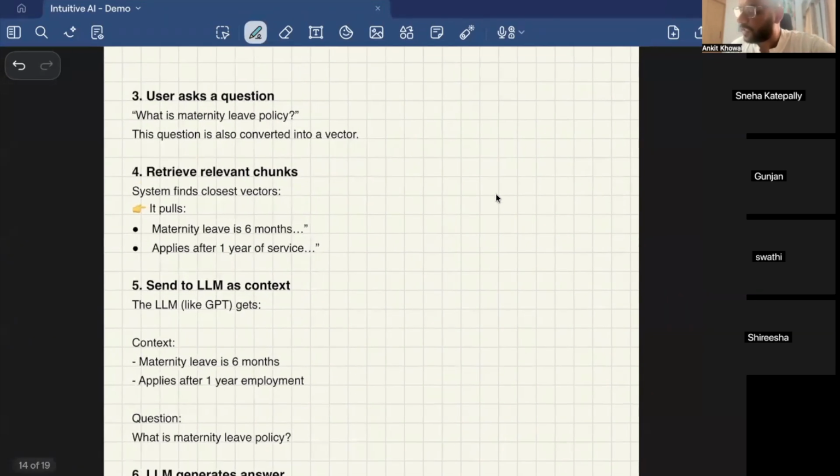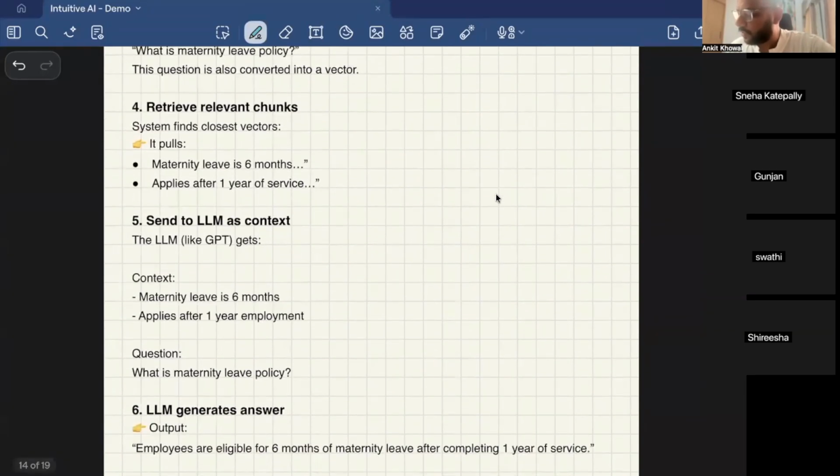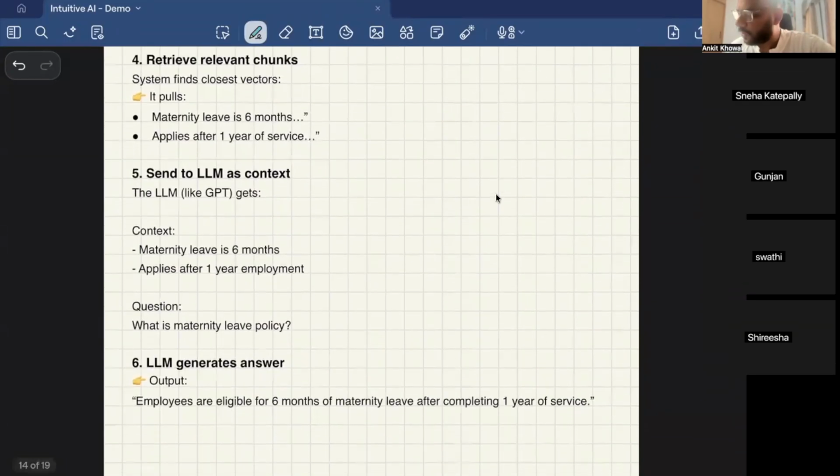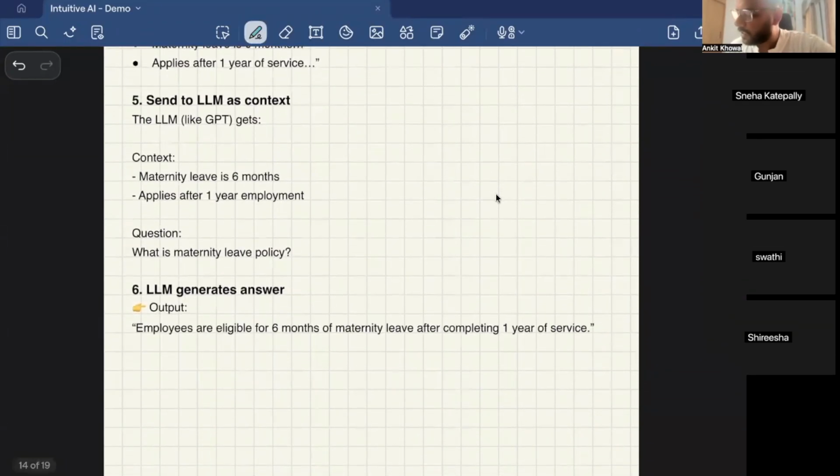Now the LLM will first look at the documents based on the user query. It will find the semantic chunks in the vector database and then answer your question. And now that answer will be right because it had the context of your company, right? It has seen the policy documents of your company, and that is how it can now answer this question: employees are eligible for 6 months of maternity leave after completing 1 year of service.